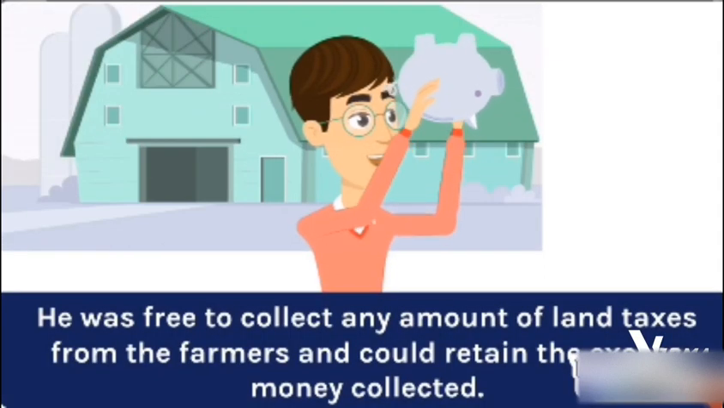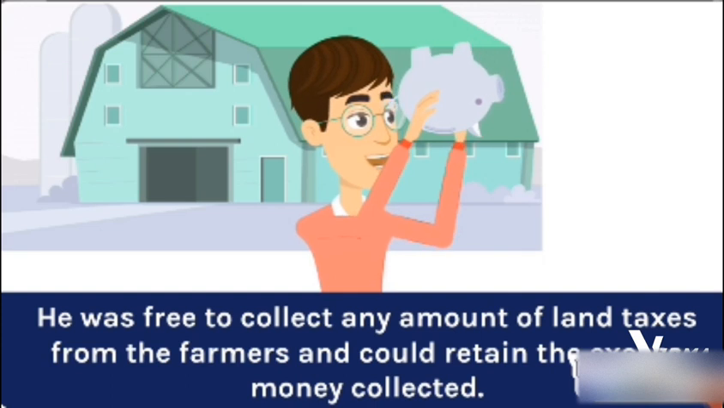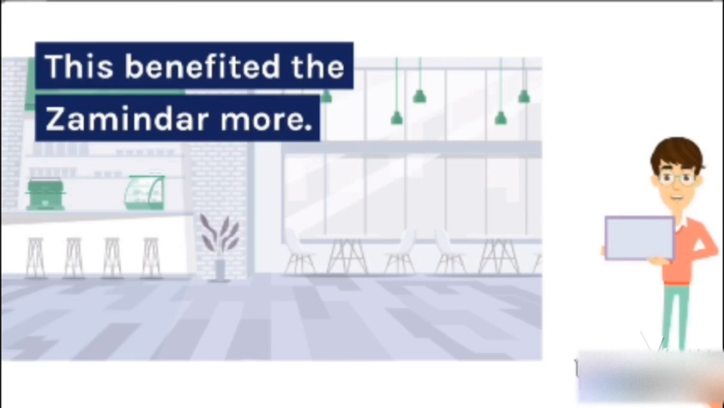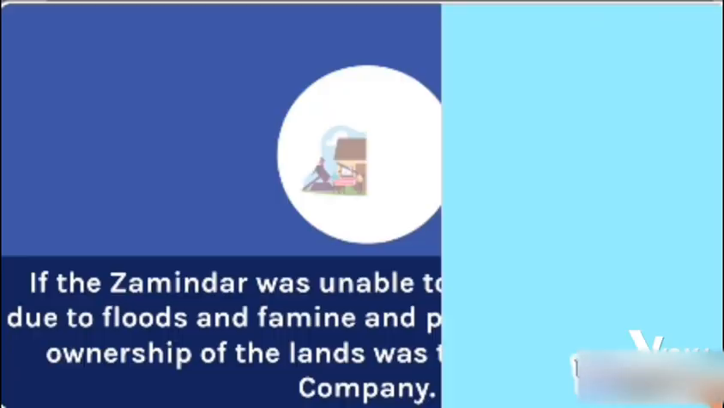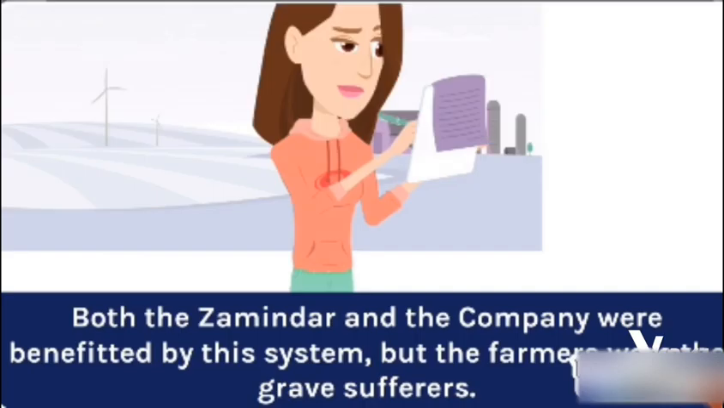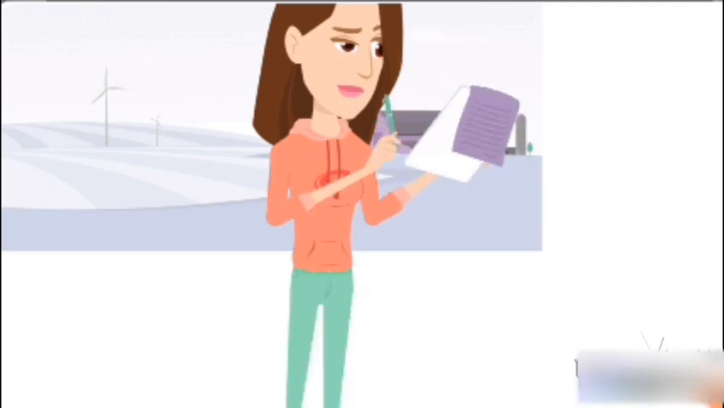He was free to collect any amount of land taxes from the farmers and could retain the excess money collected. This benefited the Zamindar more. If the Zamindar was unable to collect land taxes due to floods and famine and pay the company, the ownership of the lands was taken away by the company. Both the Zamindar and the company benefited from this system, but the farmers were the grave sufferers.